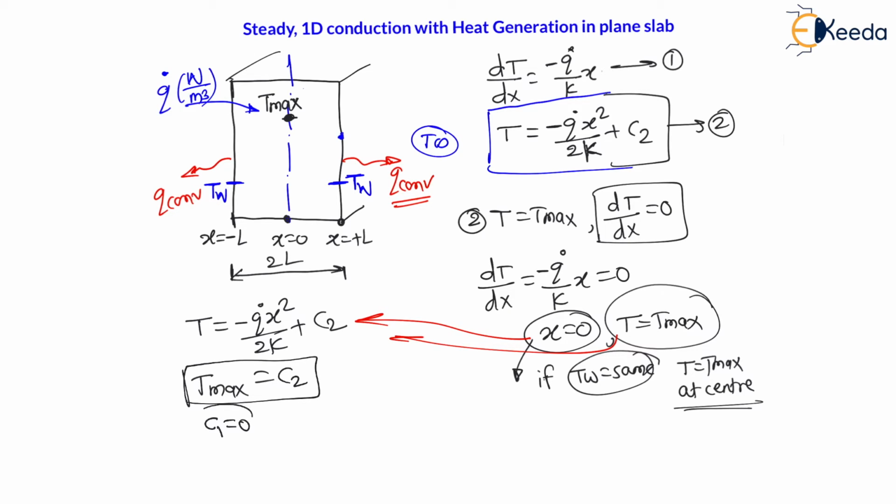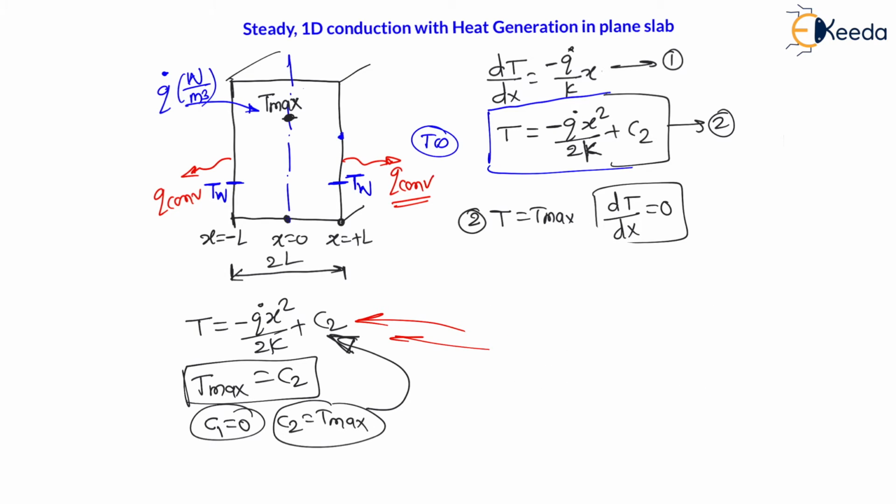Firstly, we have calculated C1 is equal to 0. Now, C2 is equal to maximum temperature. So, let us use this C2 in the temperature profile equation, equation number 2, right?